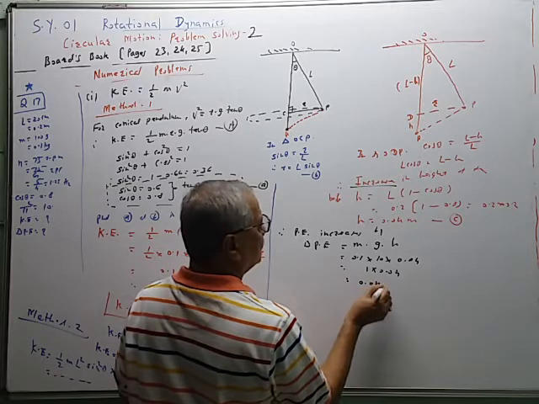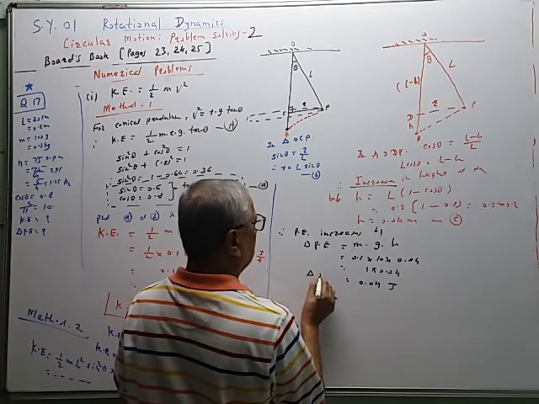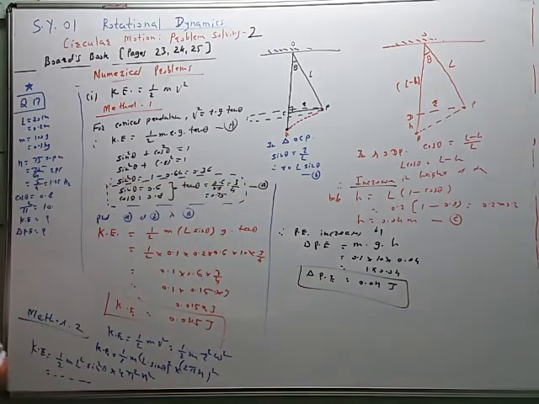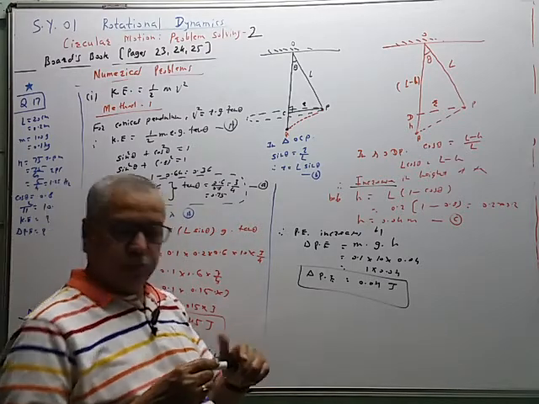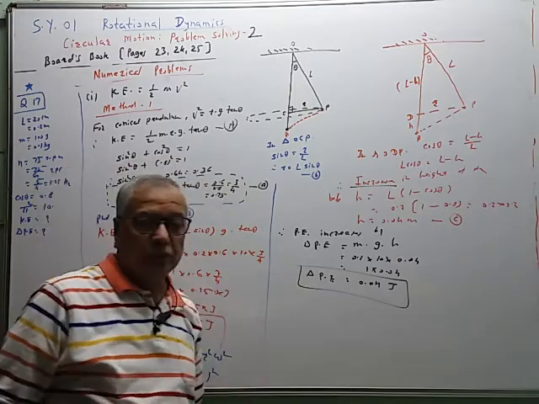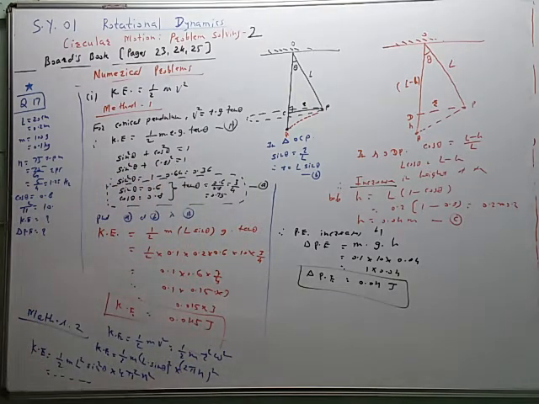So delta P is equal to 0.04 joule. So the change in potential energy is equal to this much. So geometry is important in this problem of conical pendulum. But to use the trigonometry for two parts, in the first part also and in the second part also.